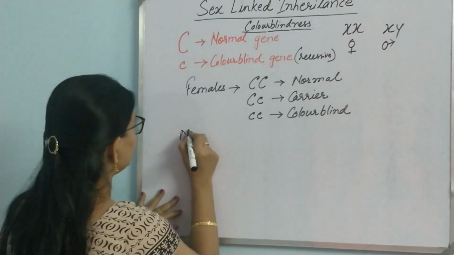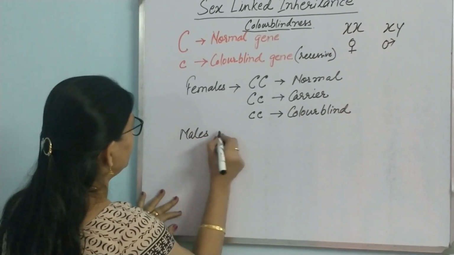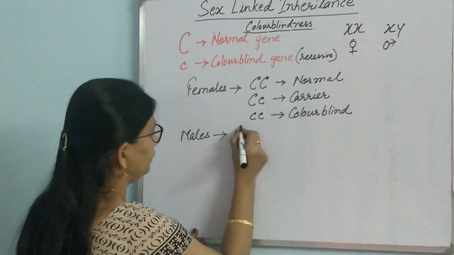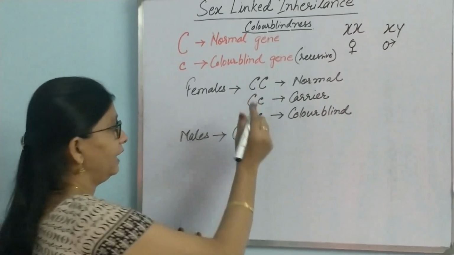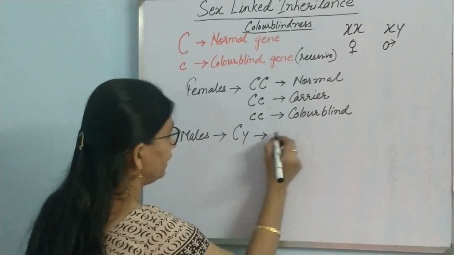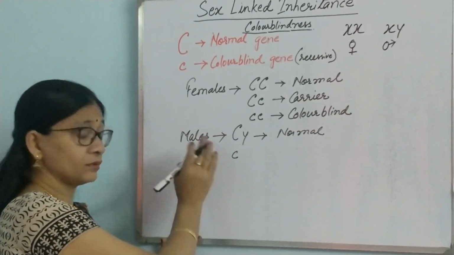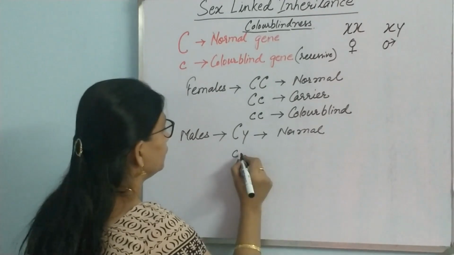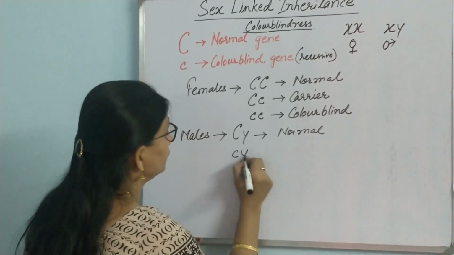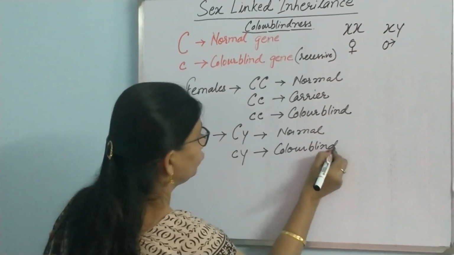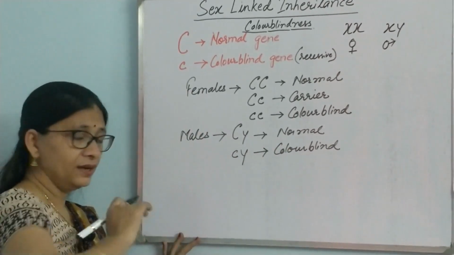Now, males, what will be their condition? Males will have only one X chromosome, which can be normal, and then the other is Y. So, in this case, it is a normal male, and the other possibility is a colorblind X chromosome, small c and Y. They are colorblind. So, in case of male, we do not have any carrier.